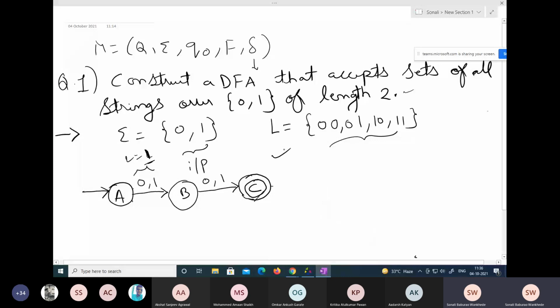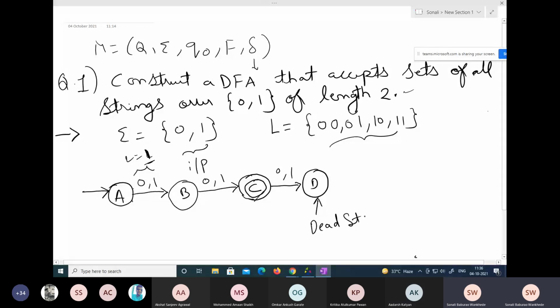But if you want to show some extra working over here, you can also show a dead state D and show one more transition with 0, 1. And we know that it is not acceptable because our length should be 2. It is already given in the question. So this D becomes our dead state.